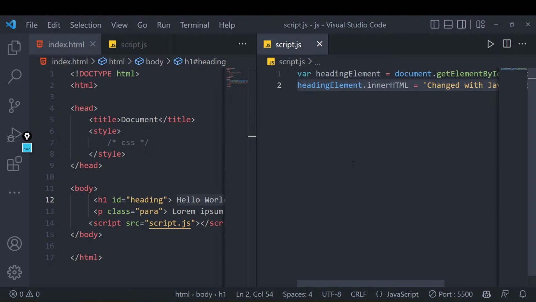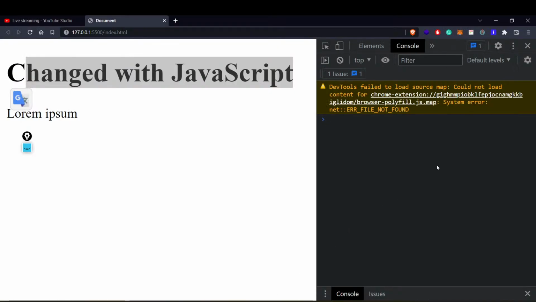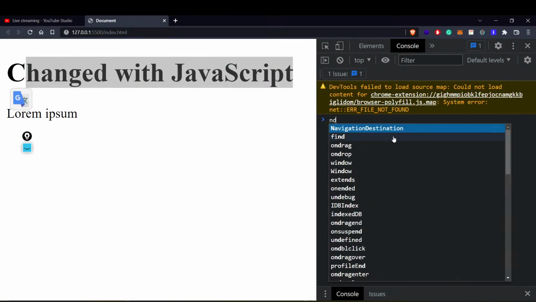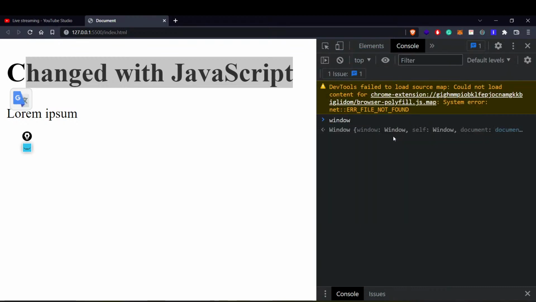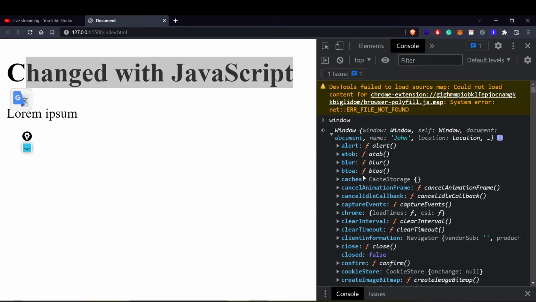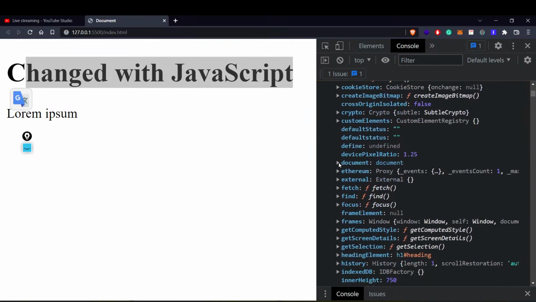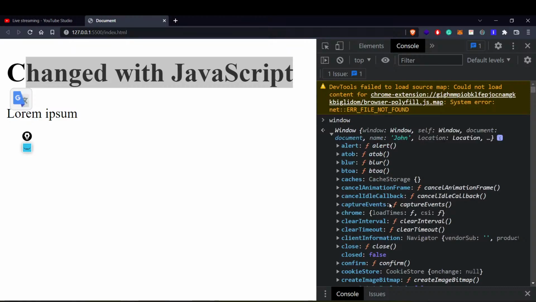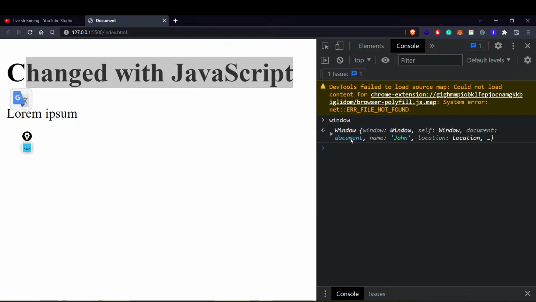And before document as well, there is a particular thing called a window. Let's try to log window over here. If I write window and hit enter, you will find plenty of things written here. See, there is a particular thing called document. Then there is alert, atom, blur, all these things are written here. That means the window is an object that contains all these things, and in all of these things, there is a particular thing called document as well.